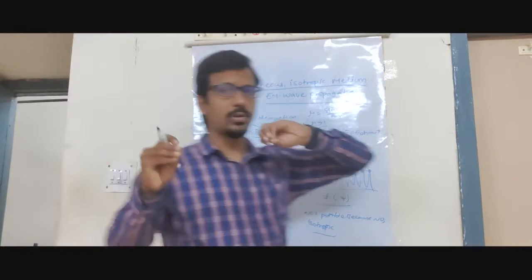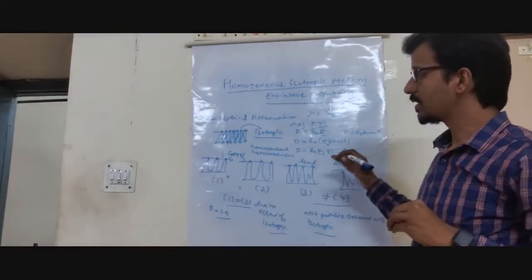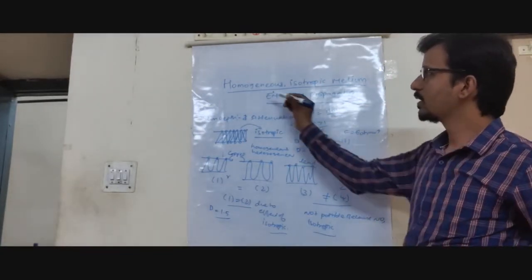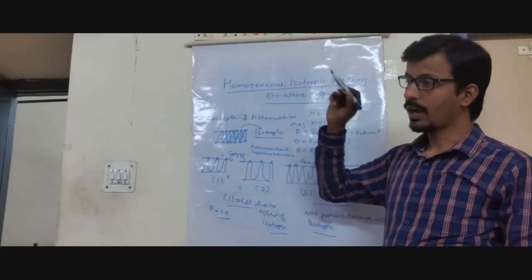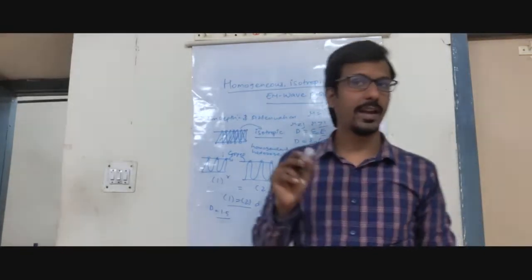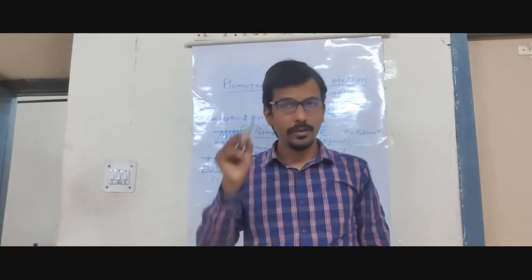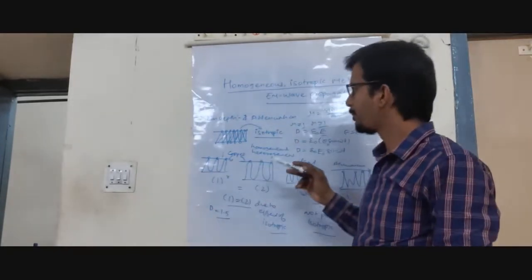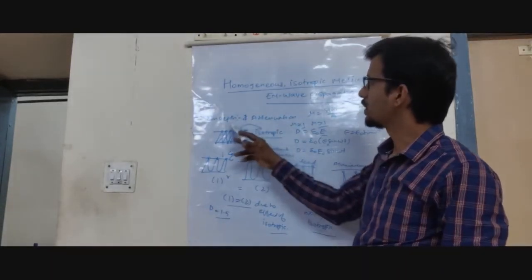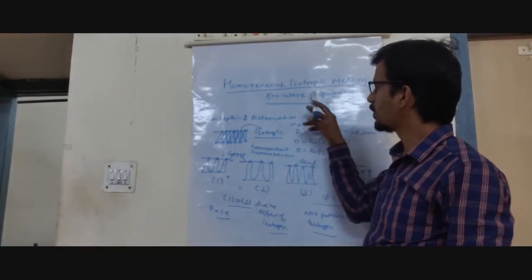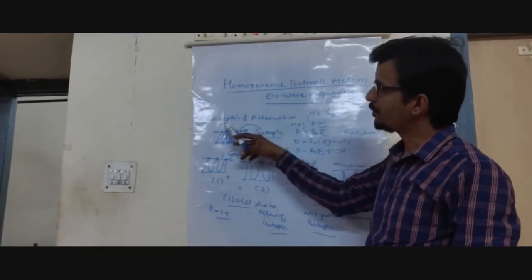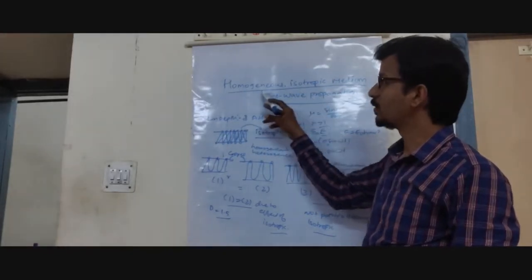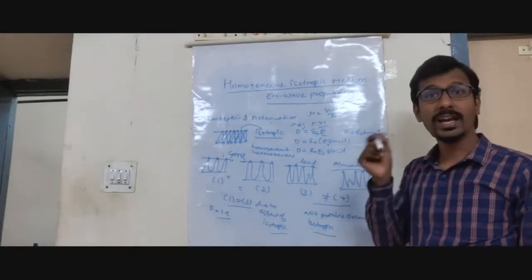So overall, what topic should we understand? We should understand how the changes take place from one form to another form. Understood? We should also know the difference between homogeneous and heterogeneous media. If it is homogeneous, then it is isotropic. Suppose we have skin depth, attenuation, and isotropy, then only it is homogeneous. If we have skin depth and attenuation values but it is not isotropic, then it is not called homogeneous. Then it is called heterogeneous.